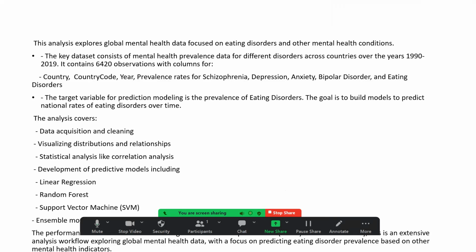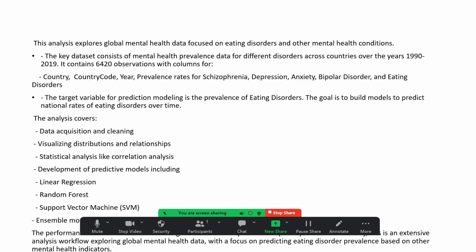My data set is from Kaggle, where my data consists of different disorders across countries over years 1990 to 2019, and it consists of 6,420 observations with columns of country code, year, prevalence rates for schizophrenia, depression, anxiety, bipolar disorders, and also eating disorders. My target variable for predictive modeling is prevalence of eating disorders, and my goal is to build models to predict national rates of eating disorders over time.